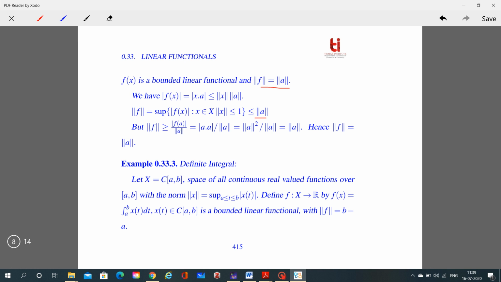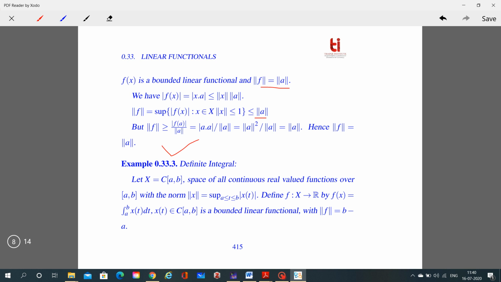But the norm of f is greater than or equal to the modulus of f of a over the norm of a, and f of a is defined as a dot a, which is equal to the modulus of a dot a, and by definition this is equal to the norm of a squared, over the norm of a, which is equal to the norm of a. So from these two cases we can say that the norm of f is equal to the norm of a. We get the result.